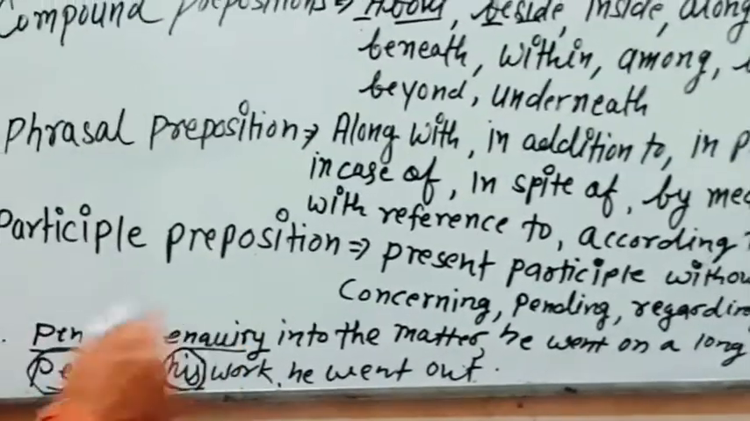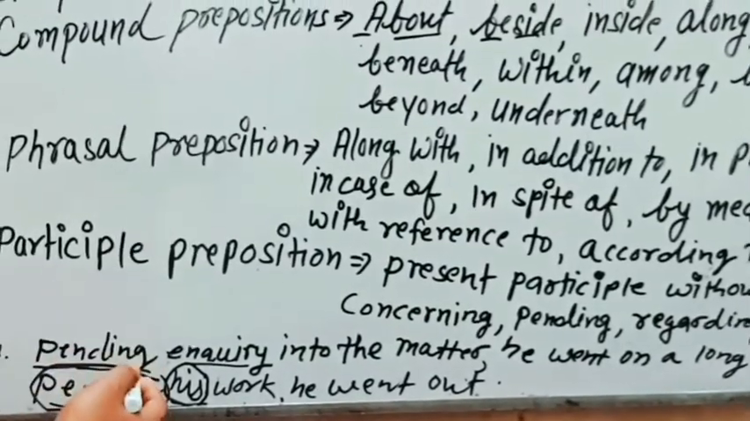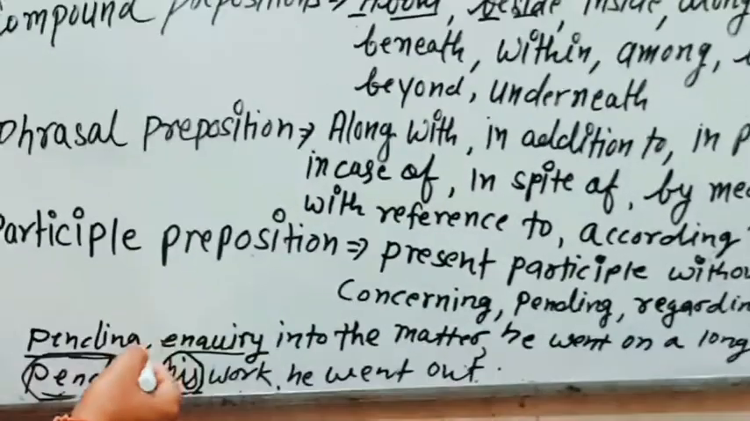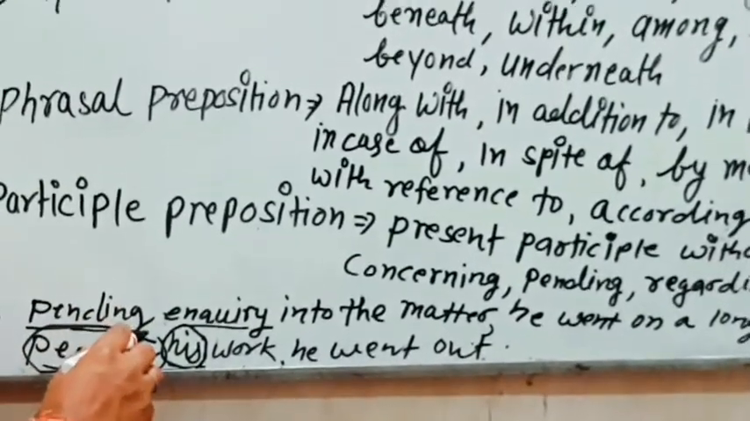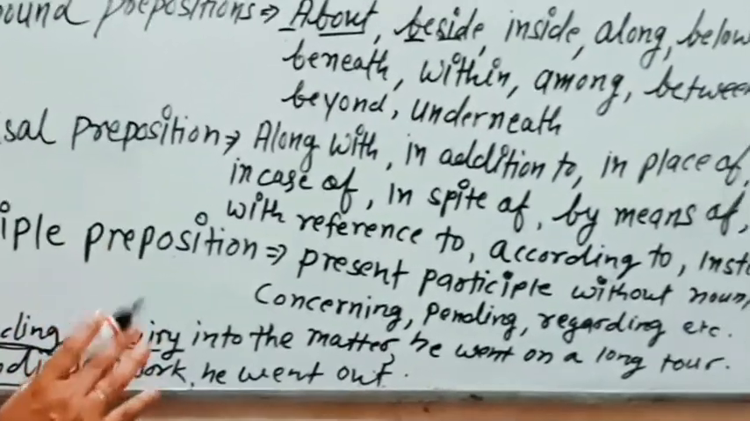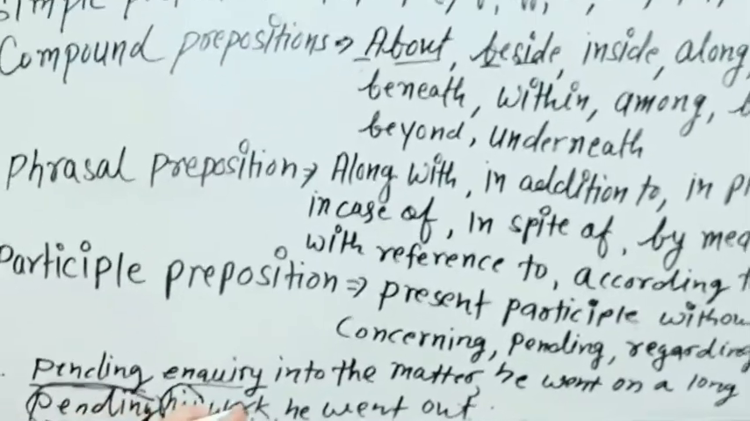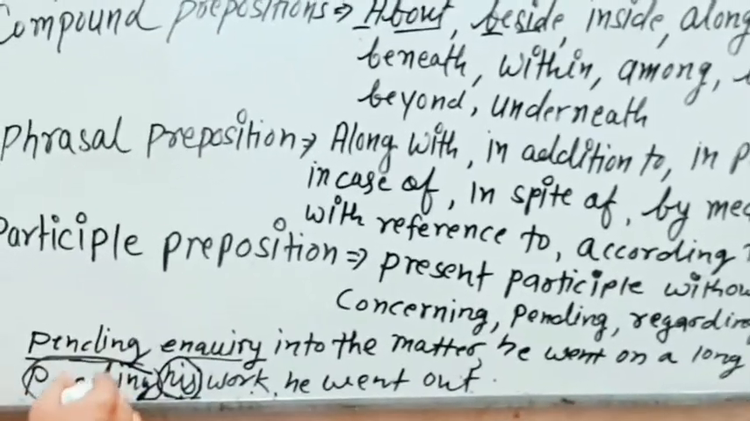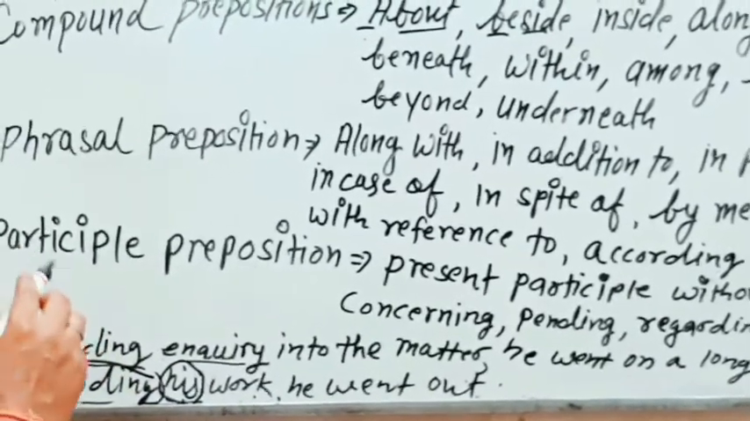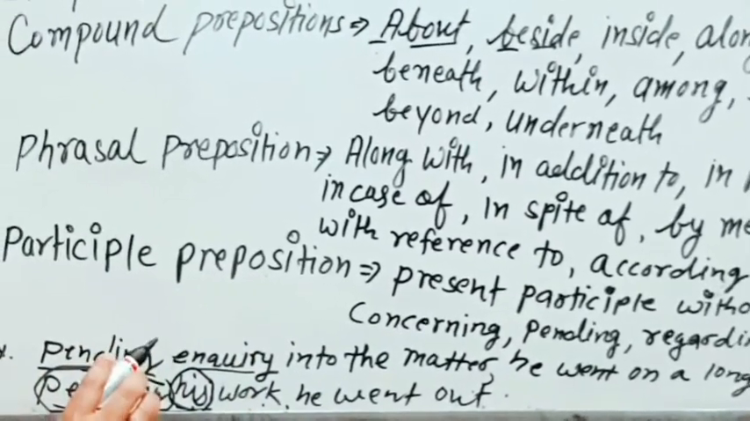Just see, pending, we have just like participle but we are not having a noun or pronoun with it, so it is a participle preposition. In the second, we have pending in his work, we have a pronoun here, so pending his work. In this, pending is not a participle preposition, it is just a participle.